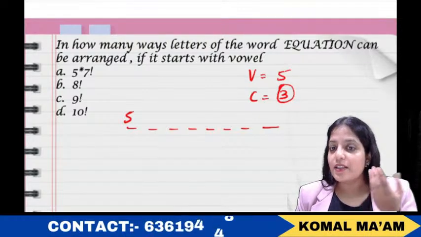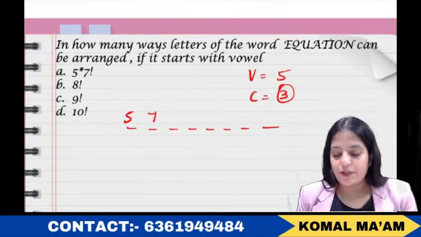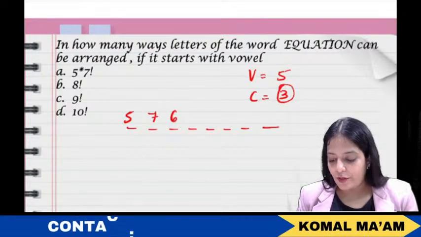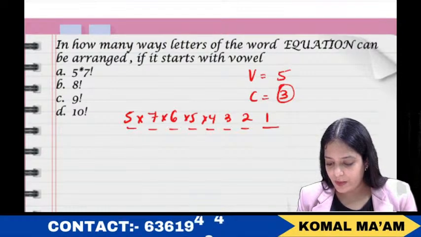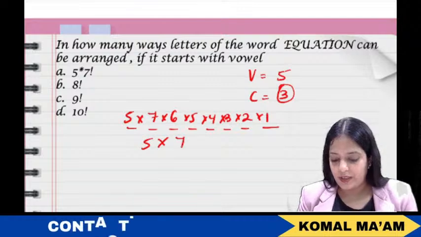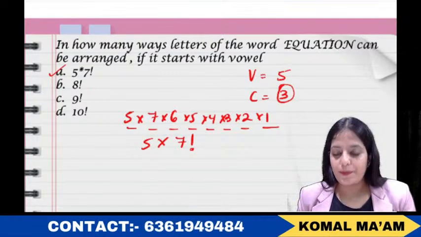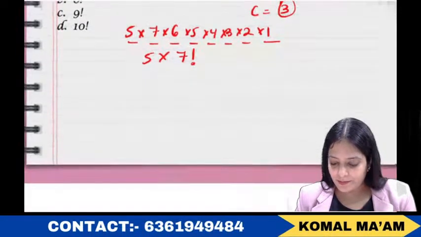Now filling the second position, you again have 7 options, then 6, then 5, then 4, then 3, then 2, then 1, right? Okay, so 5 into 7 factorial, that's option A. Okay, let's proceed further, guys.